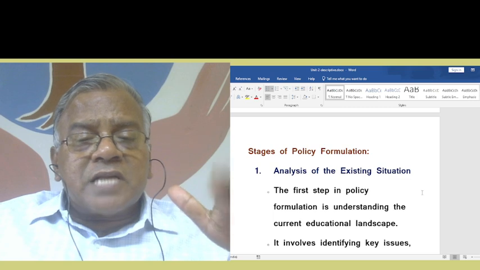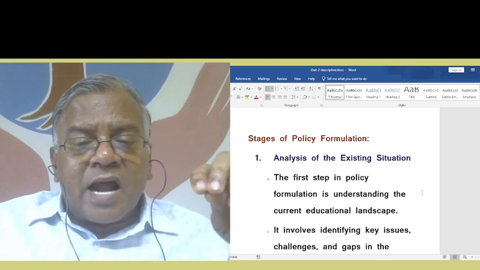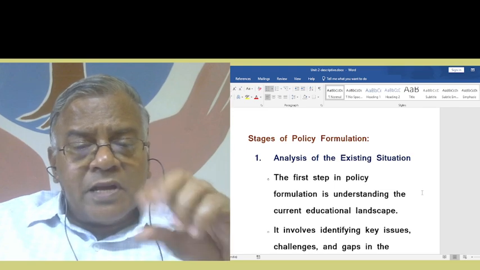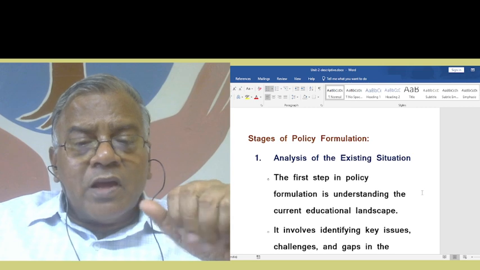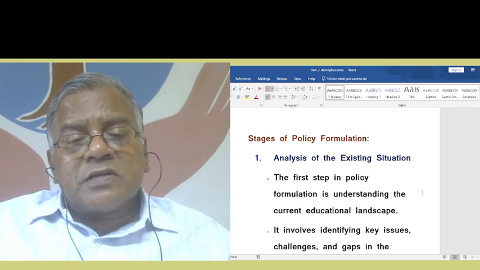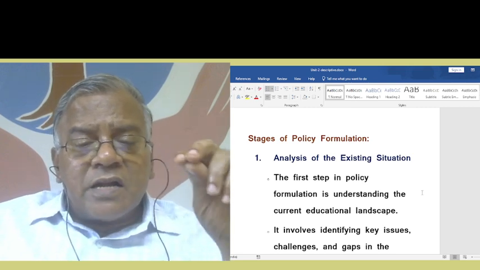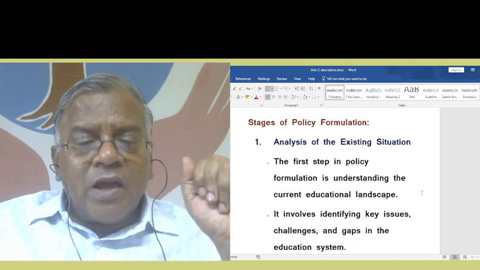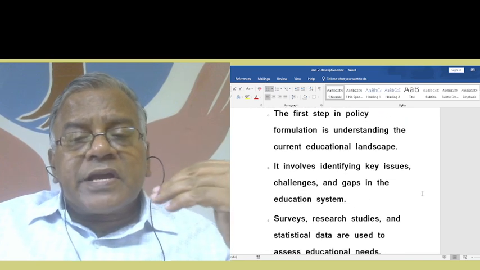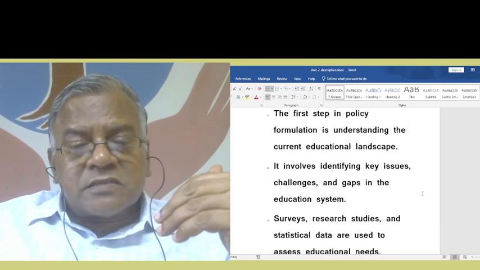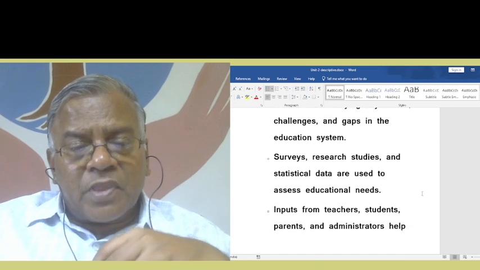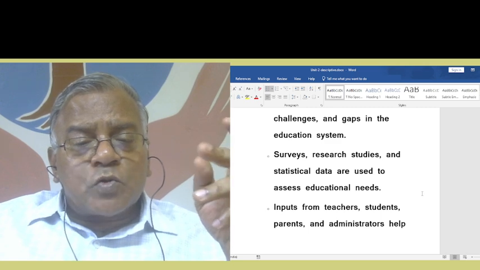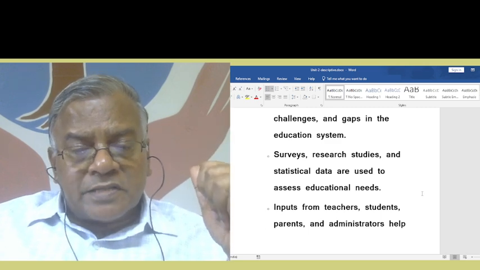What are the stages of policy formulation? That is analysis of the existing situation. That is the first one. The first step in policy formulation is understanding the current educational landscape or educational situation. It involves identifying key issues, challenges, and gaps in the education system. Surveys, research studies, and statistical data are useful to assess educational needs.